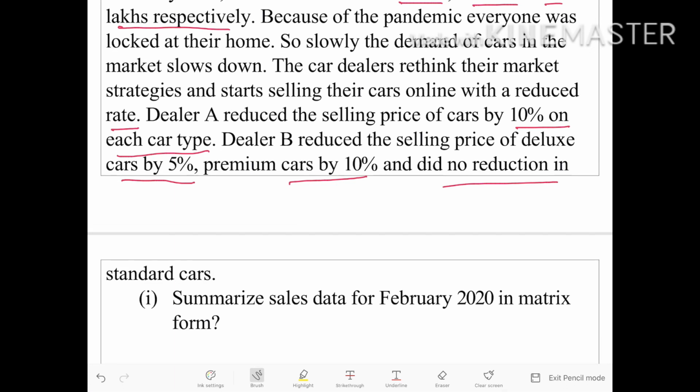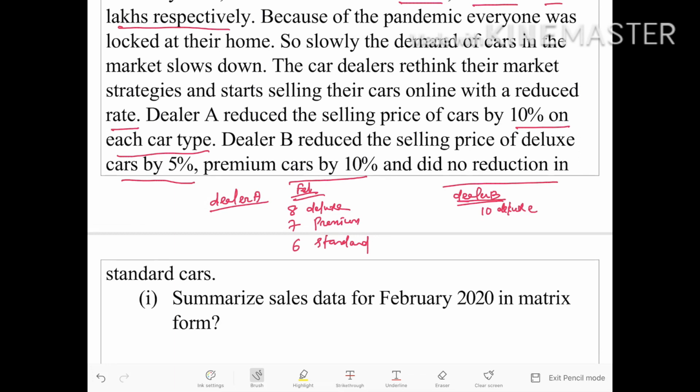That means if we collect the information for dealer A during February, dealer A sold 8 deluxe cars, 7 premium cars and 6 standard cars. And dealer B sold 10 deluxe cars, 5 premium cars and 7 standard cars.